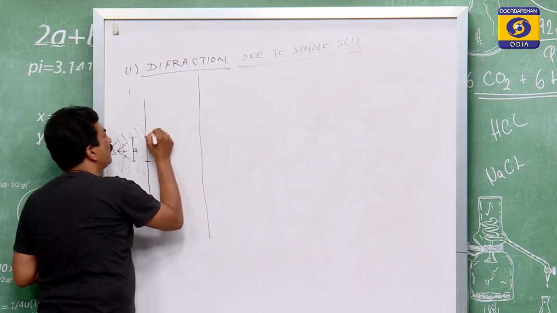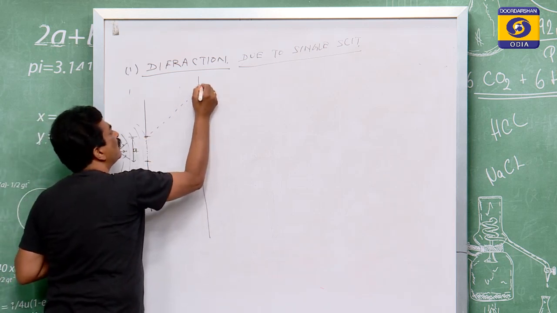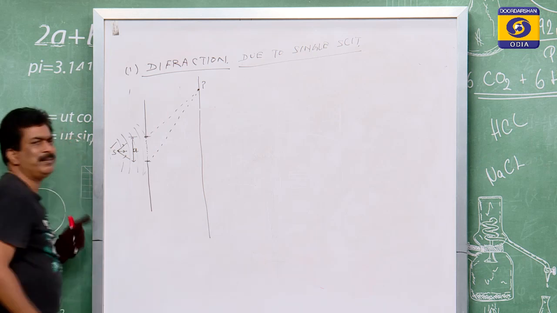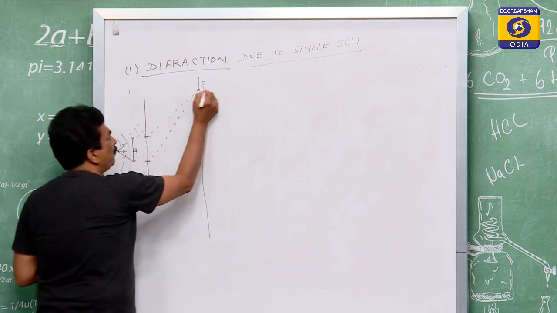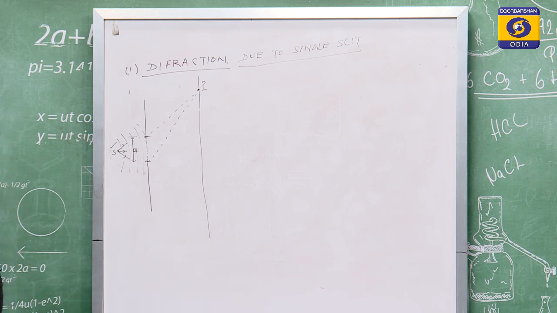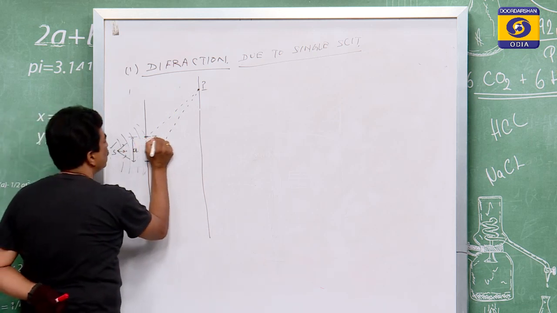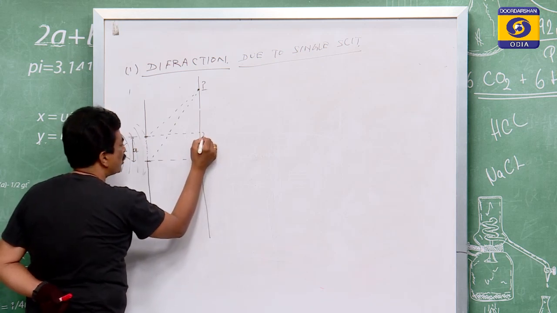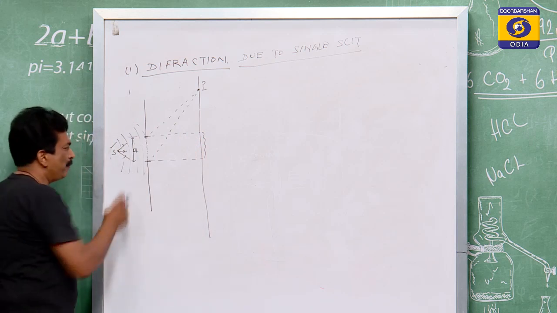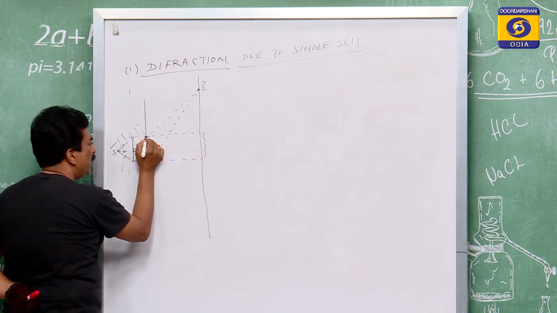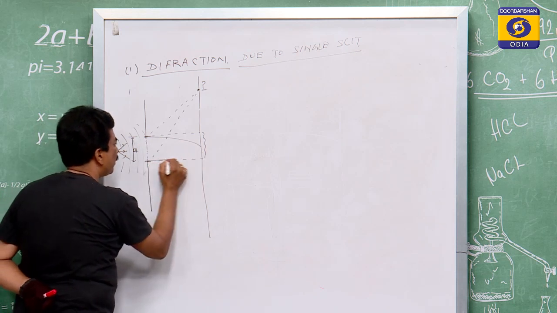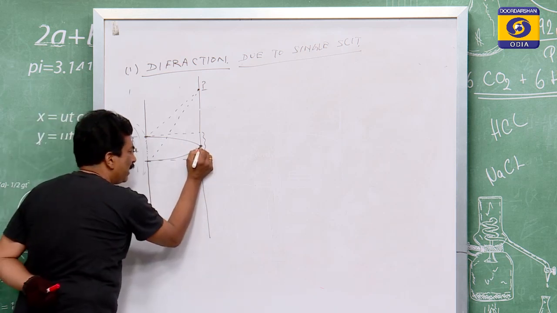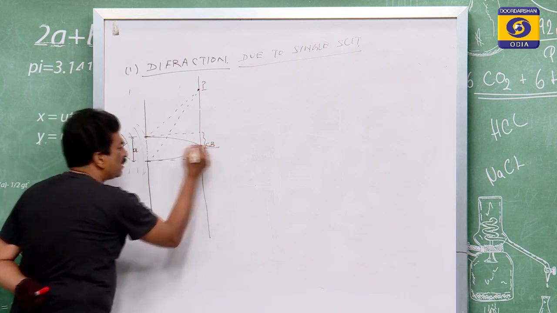A light will come and fall here at the point P. Another one from its other end will meet at this point P. So this point P will be a point of interference as we have discussed. In between them this must be a bright one because the light is passing through here. So here the light bends, here also the light bends according to the phenomenon. Where they meet is known as the central bright.